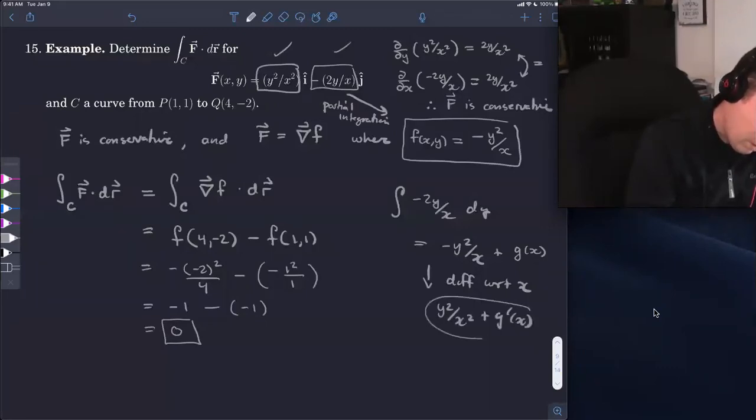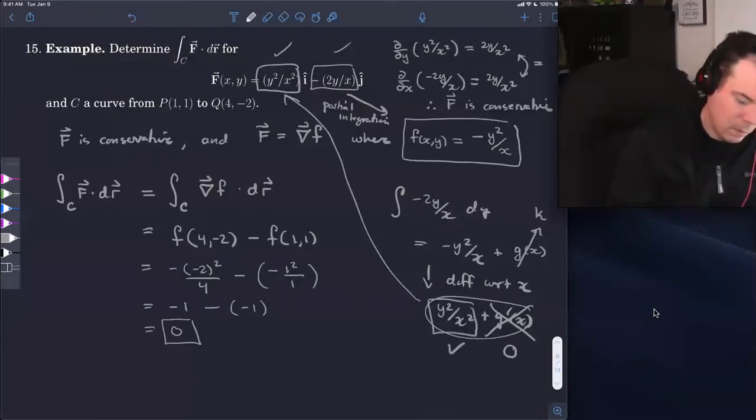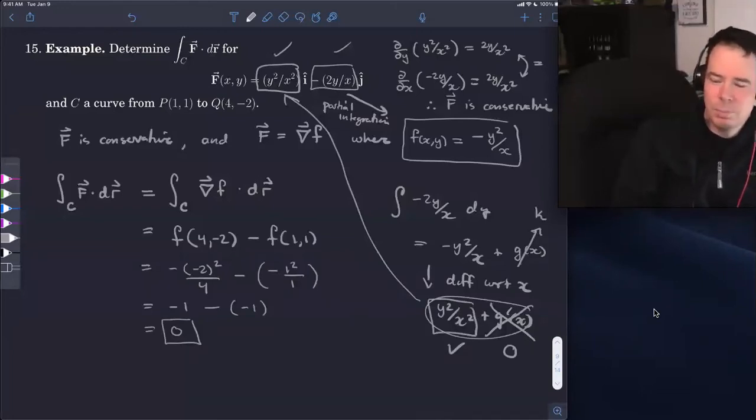And then I would compare that with this and say, oh, that's got to be 0. And therefore, this has to be a constant. And that gives me the right thing I'm looking for. So you can do either way. Partial integration doesn't say you always have to integrate the first component with respect to x and then differentiate to compare with the second component. You can do the opposite.